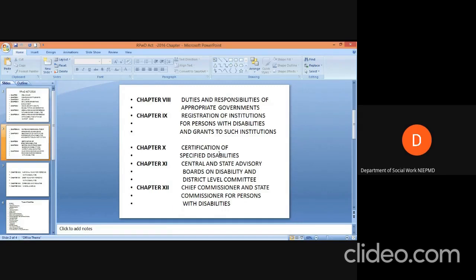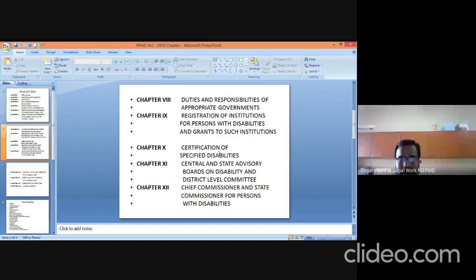Chapter 11 deals with the central and state advisory boards on disability and the district level committee. In this chapter, each district has an advisory board. The role of the advisory board is dealt with in chapter 11. Then chapter 12 deals with the chief commissioner and the state commissioner for persons with disabilities. The 12th chapter deals with the role of the chief commissioner and the state commissioner for persons with disabilities.